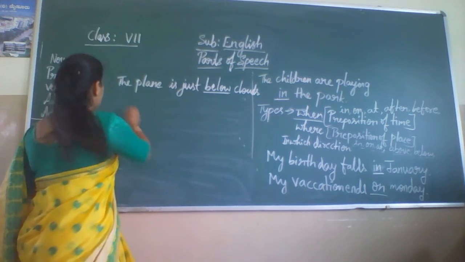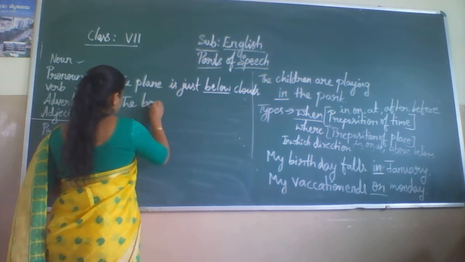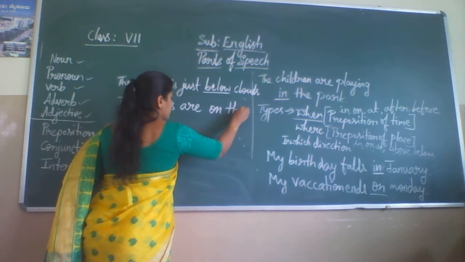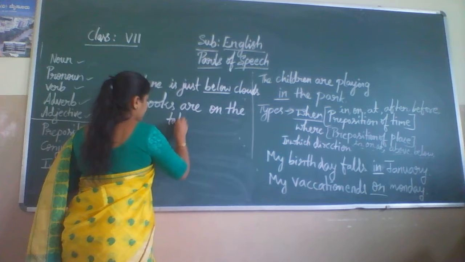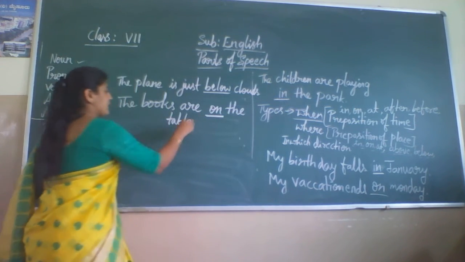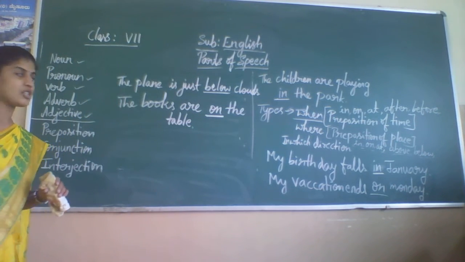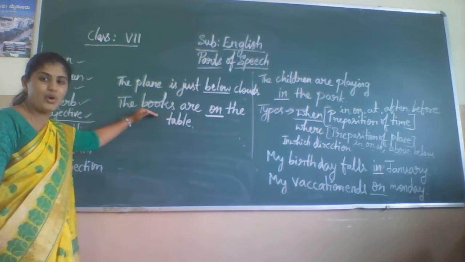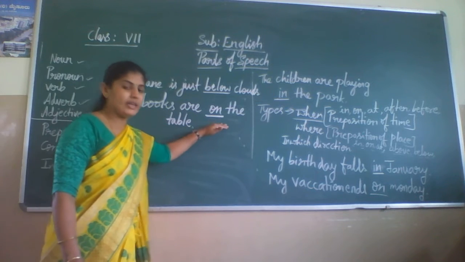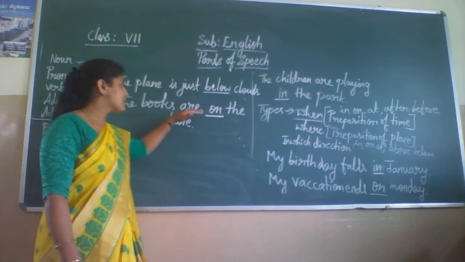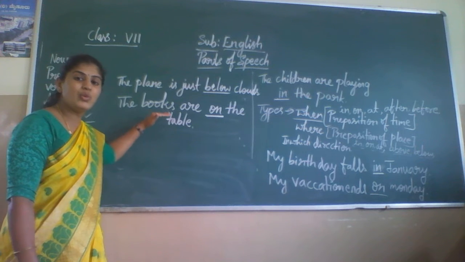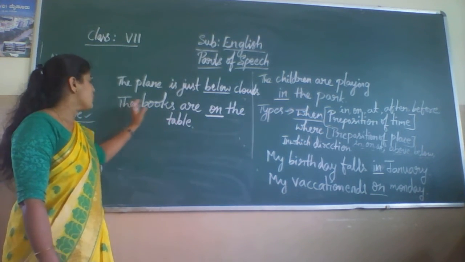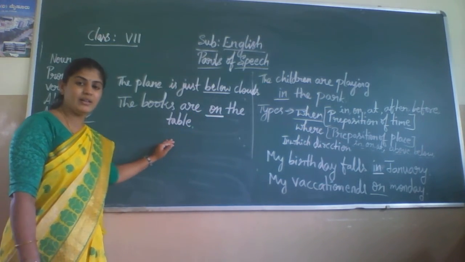Similarly, one more example. The books are on the table. In this sentence, "on" is a preposition. "On" refers to the place of the books in this sentence. "On" indicates where the books are. Where are the books? The books are on the table.